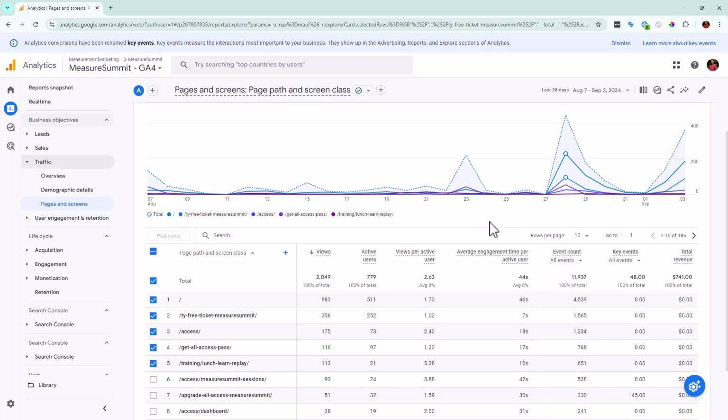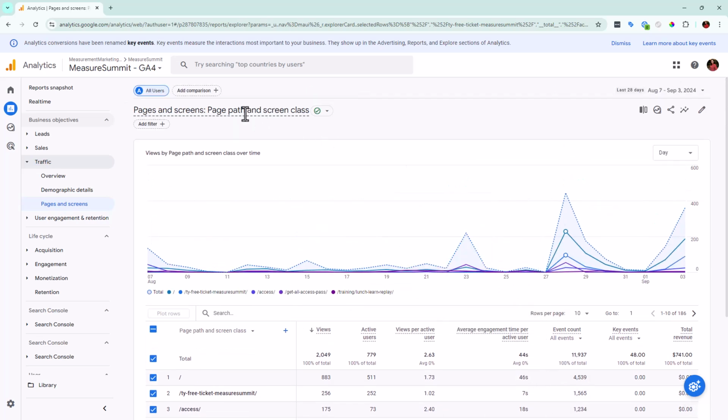And so the other cool thing that we have access to now is if we hover over this, I'm going to actually unclick on that.